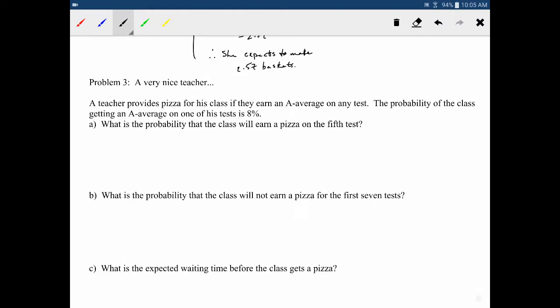Okay? All right, so let's take a look at a pizza question, because everybody likes pizza questions. So a very nice teacher, obviously not Mr. Hall, provides pizza for his class if they earn an A average on any test. Now the probability of the class getting an A average on one of his tests is 8%. So what is the probability that the class will earn a pizza on their 5th test?